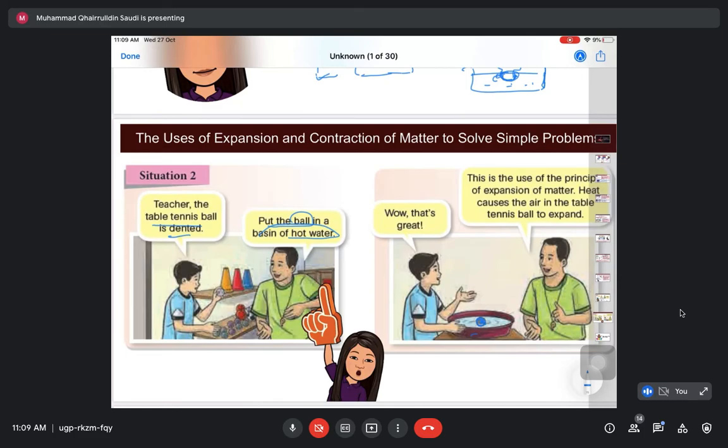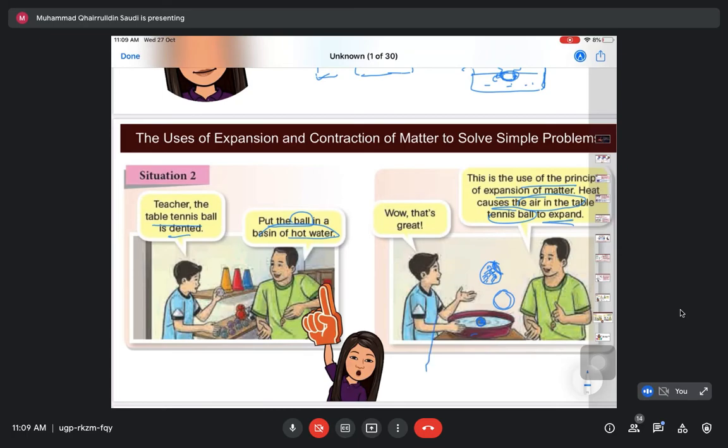Okay, use the principle of expansion. The heat causes the air in the table tennis ball, gas in the table tennis ball to expand. So bila dia expand daripada kemek macam ni, kemek kan dented, dia akan jadi bulat balik. Okay, sebab heat tu sekarang the particles inside, the air inside akan menolak permukaan ball tadi, menyebabkan dia kembali bulat.